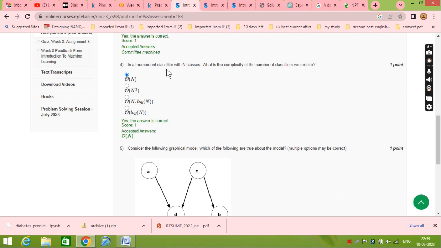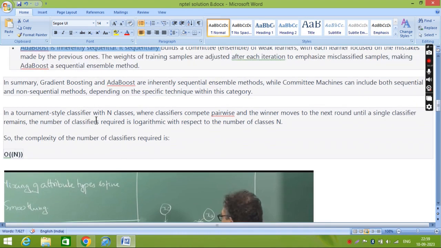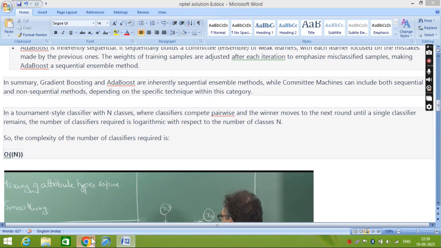Now in the tournament there are total n classes, and he is asking what is the complexity of the number of classifiers we require. That will be order of n. If we go here, we have explained a tournament style with n classes where classifiers compete pairwise and the winner moves to the next round until a single classifier remains. So the total number will be n. Here we have written one thing that is wrong. So the answer will be order of n.